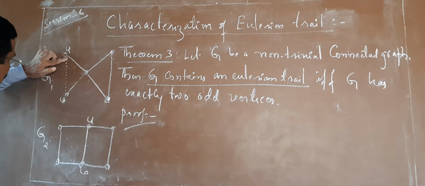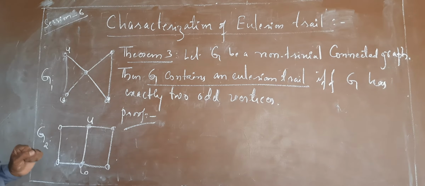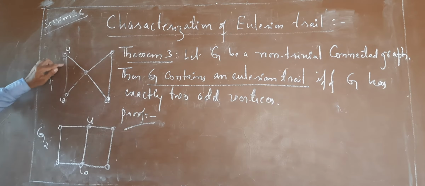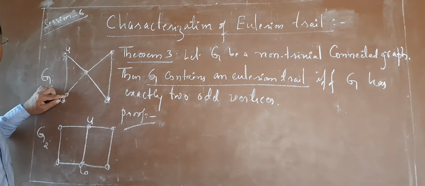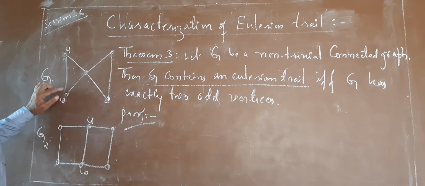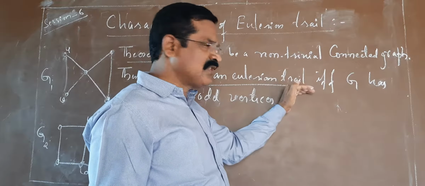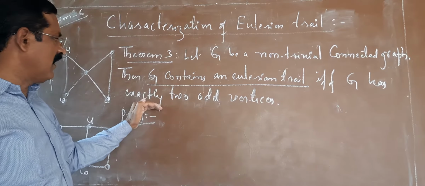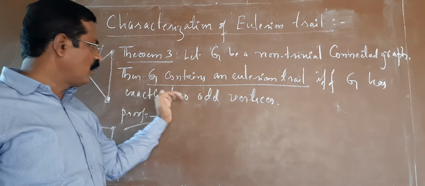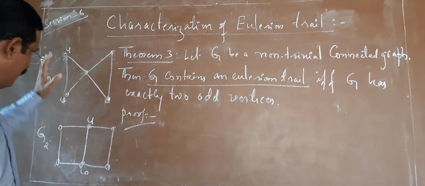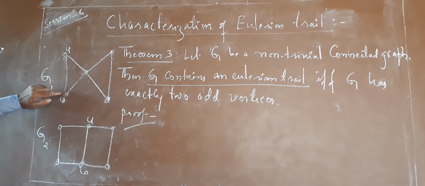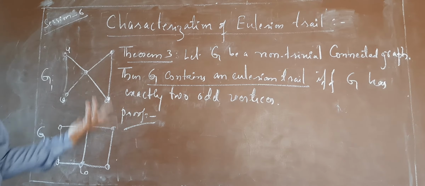But deleting this edge, what happens? That constitutes an Eulerian trail. So if the graph contains an Eulerian trail, it is very easy to verify that the graph contains two odd vertices, because if we join them, that will form an Eulerian cycle.